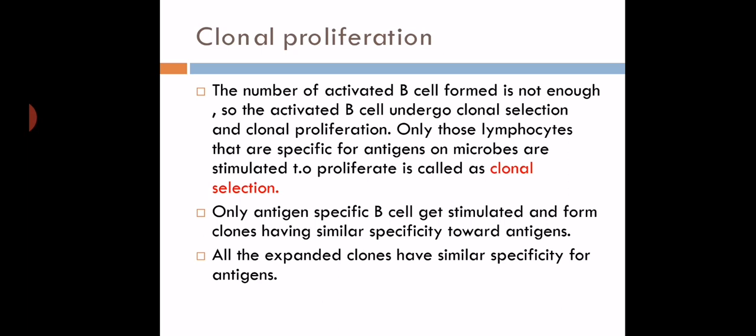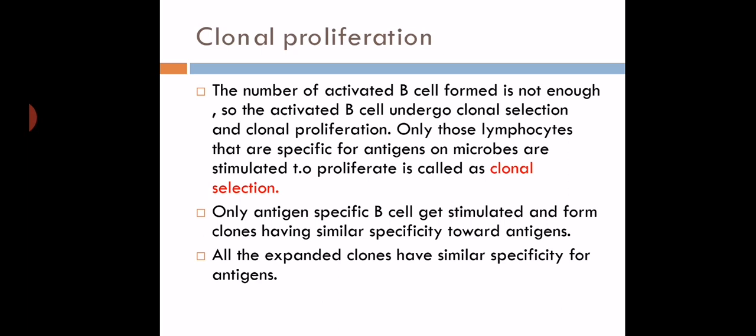A clone of cells gets derived from the single cell, that is the B cell, and in this way there is clonal proliferation. It means a number of B cells are formed from the single cell. And all these produced B cells have the ability to produce specific antibody against the specific antigen. So only antigen specific B cells get stimulated and form a clone towards the antigen.